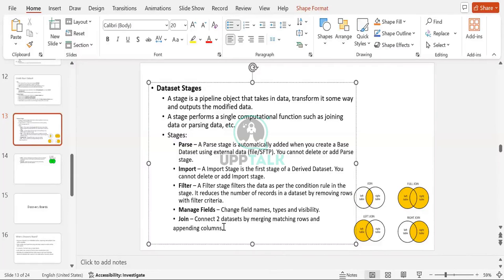Here there are four types of joins. One is the inner join, in general. The meaning of an inner join is that it will compare both the datasets and will pick only the columns which are similar in nature. But what are full join, left join, and right join? A full join will merge the data of all the rows. What does that mean?